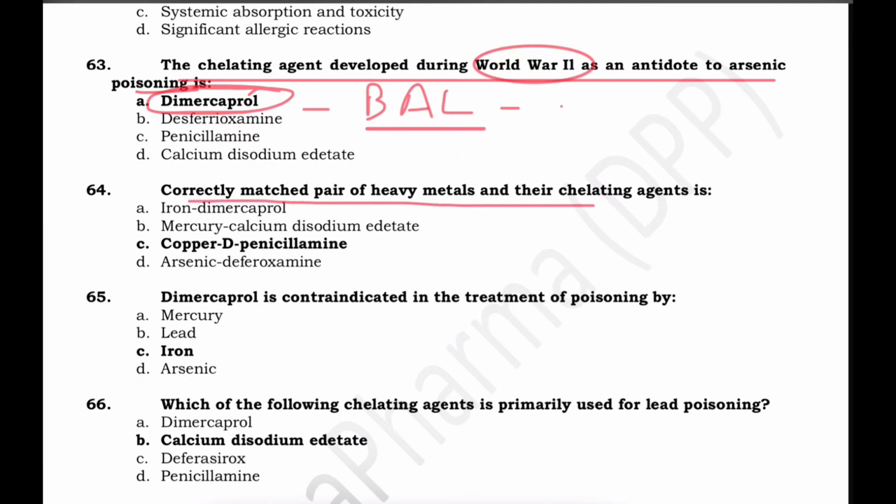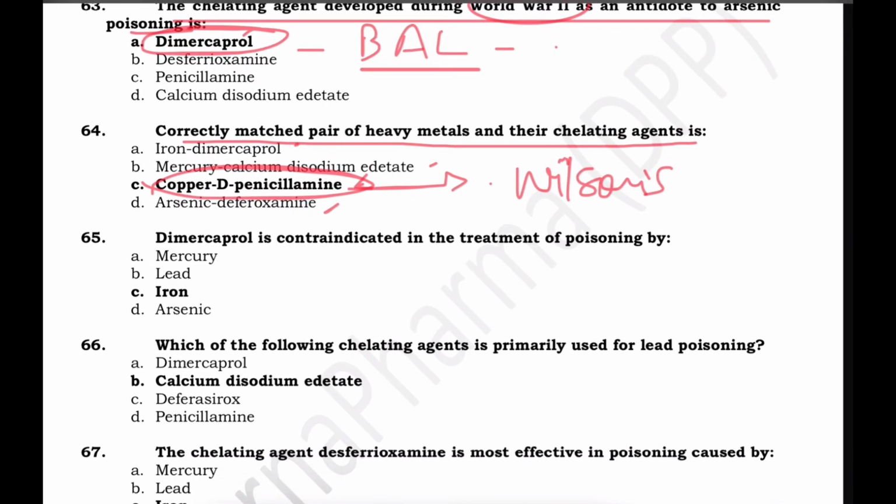Correctly matched pair of heavy metals and their chelating agent. Iron, dimercaprol, no. Mercury, calcium sodium acetate. Copper, D-penicillamine. Arsenic, deferoxamine. Here, this is the right answer. Copper का जो antidote होता है वो D-penicillamine होता है. It is the chelating agent for copper poisoning and also the drug of choice in Wilson's disease, which involves copper accumulation.